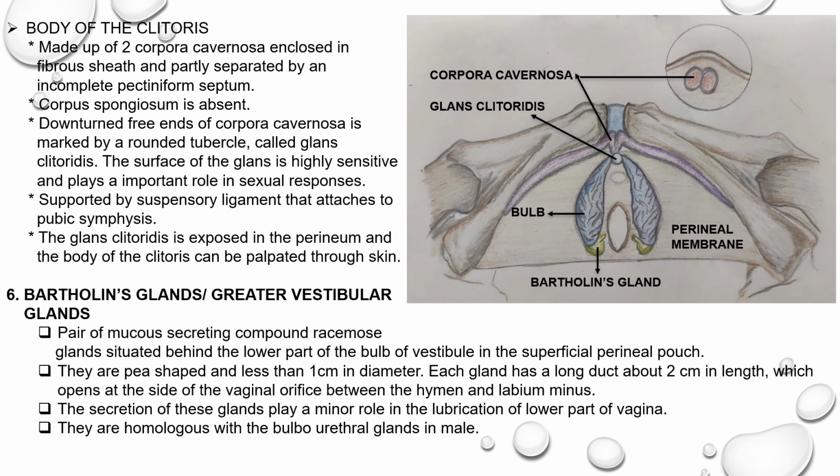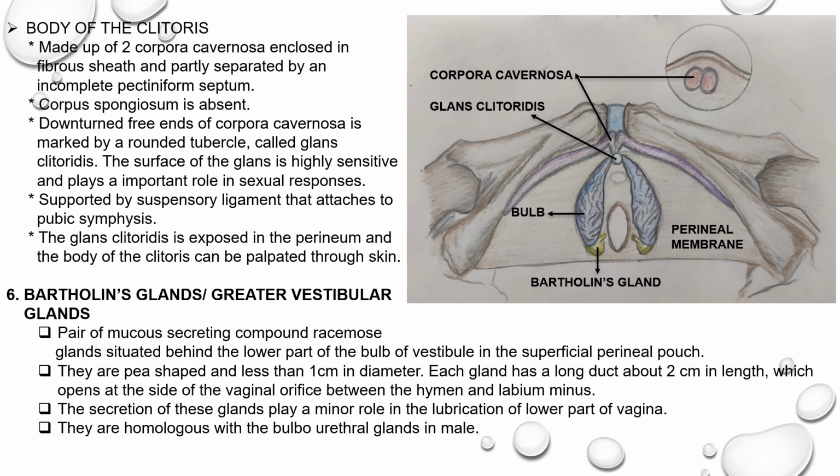This body of the clitoris is supported by a suspensory ligament that is attached to the pubic symphysis. This ligament is not shown in this diagram. The glans clitoridis is exposed in the perineum, but not the body of the clitoris. The body of the clitoris can be palpated through the skin of the perineum.